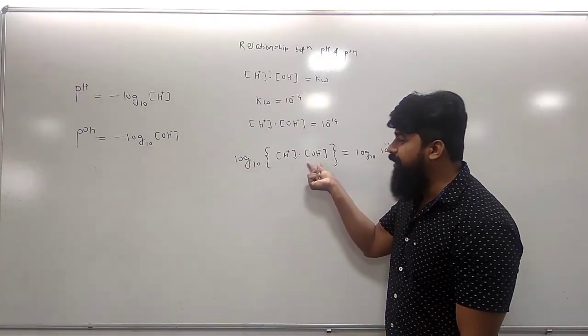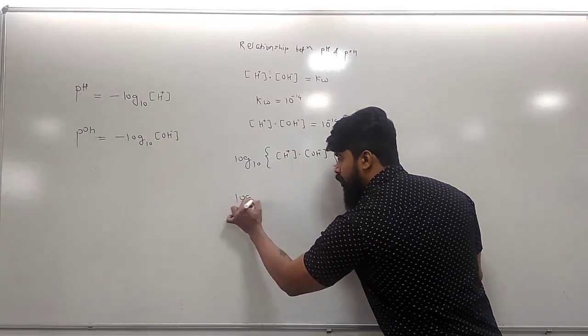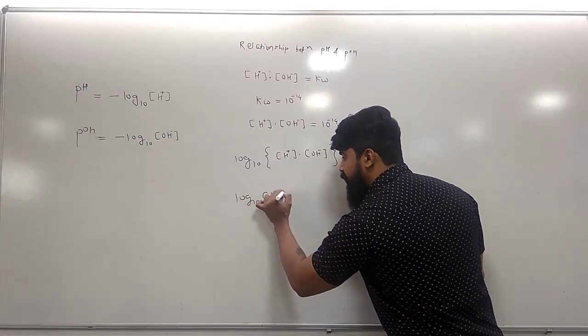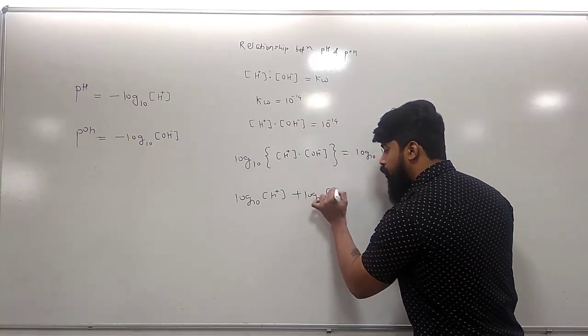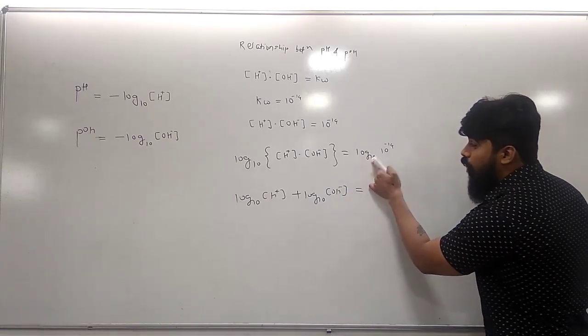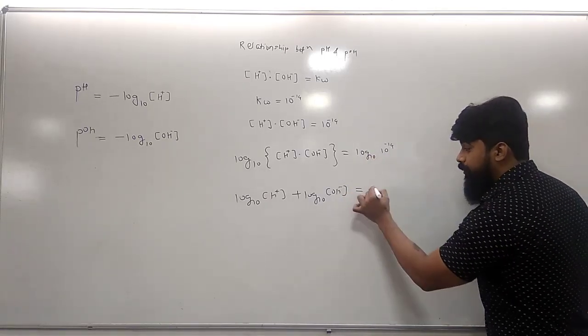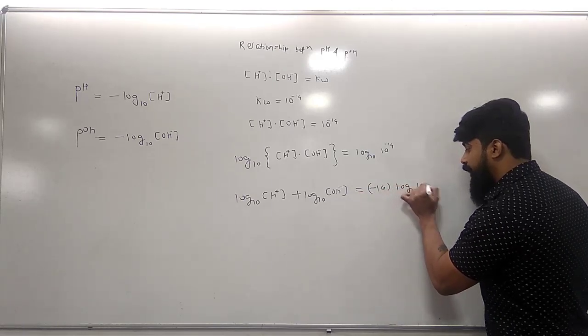Log of a into b is nothing but log a plus log b. So the expression becomes log of [H+] plus log of [OH-] is equal to, using log of a raised to b equals b log a, minus 14 into log to the base 10 of 10.